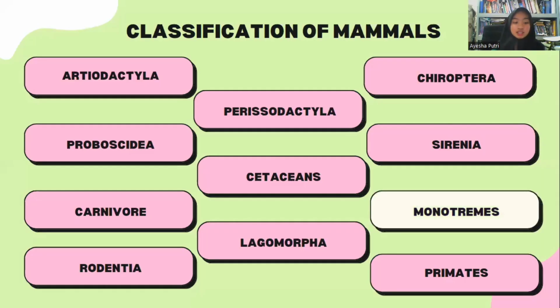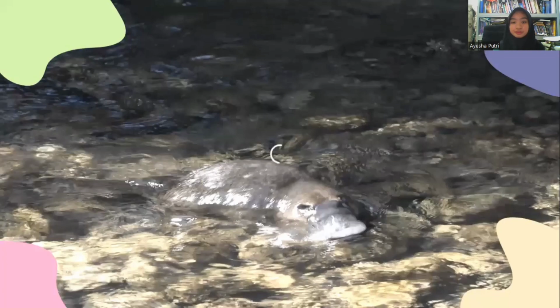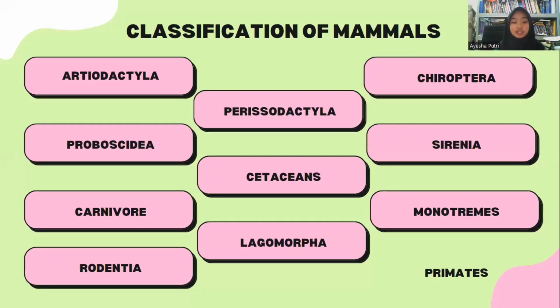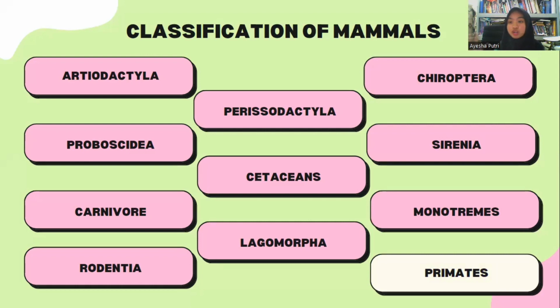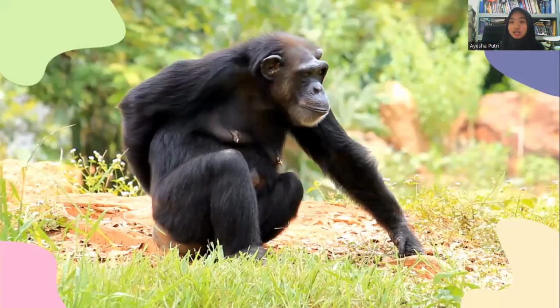After that is monotremes. The example of monotremes is the platypus. The next and the last is primates. Anyone? Maybe it's already familiar to our ears, right? And the examples of primates are chimpanzee, orangutan, and etc.